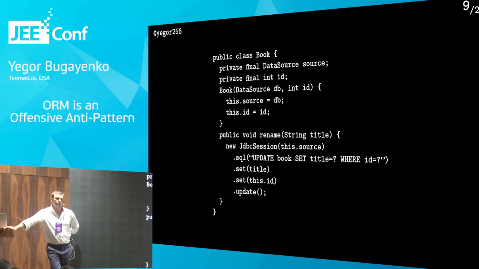The next question: on my current project we have a system which communicates with one of the REST services, fetches some objects from that service, and caches those objects in persistent storage. With your approach, it would require two entities of the book if you fetch the book from the REST API.